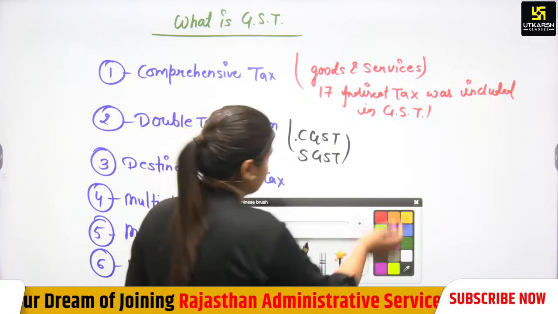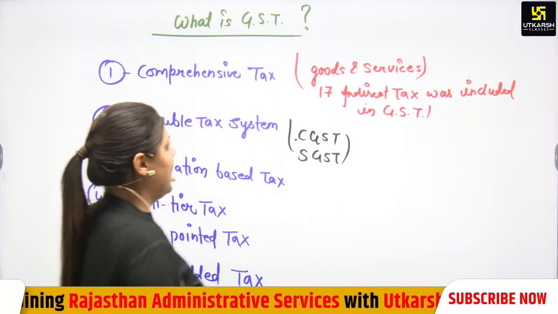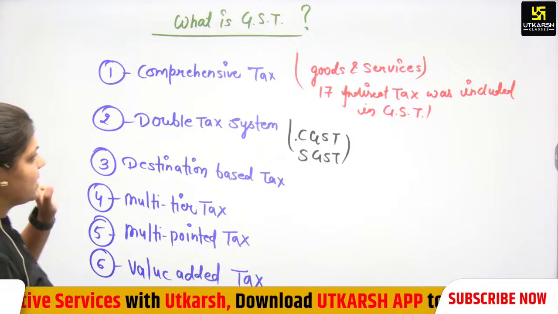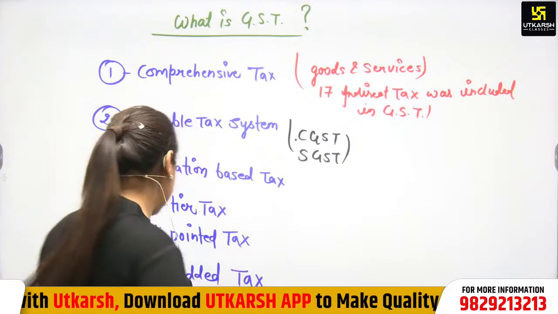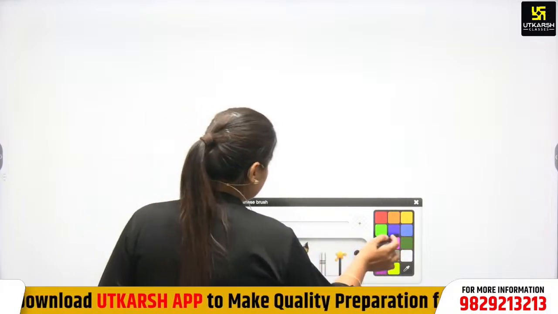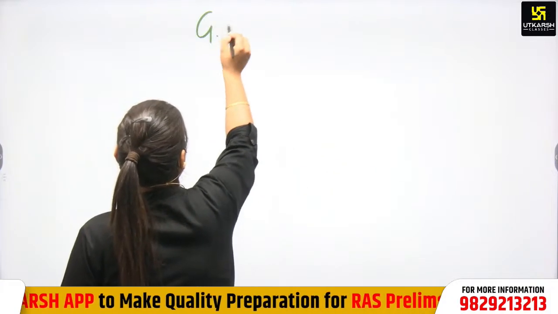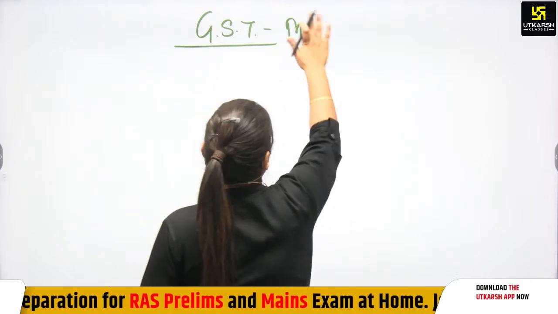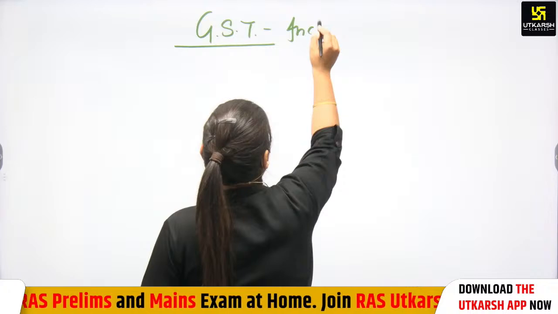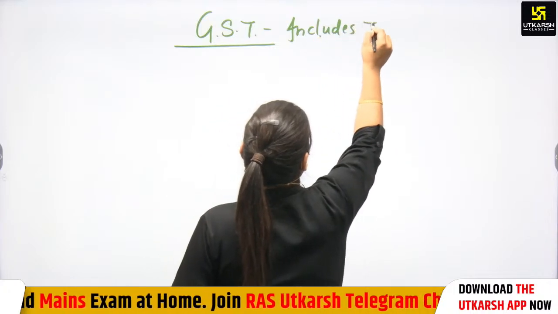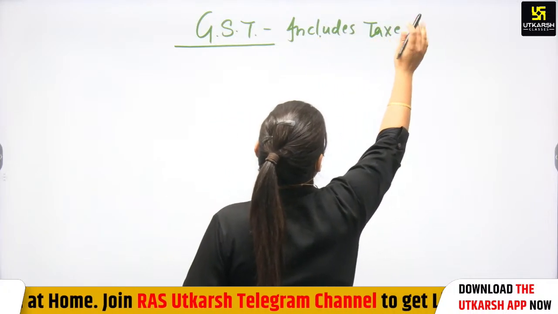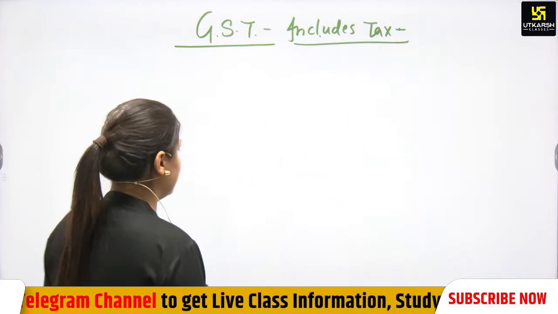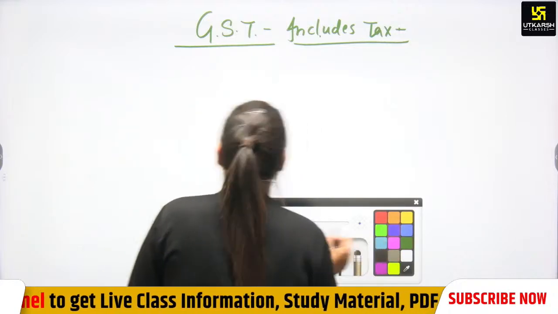Okay. Then what is GST we have discussed here. Again we are going to discuss that there is not only GST, there are all other taxes also, that we can say indirect tax. GST is the indirect tax. So what are the taxes which are included in GST?